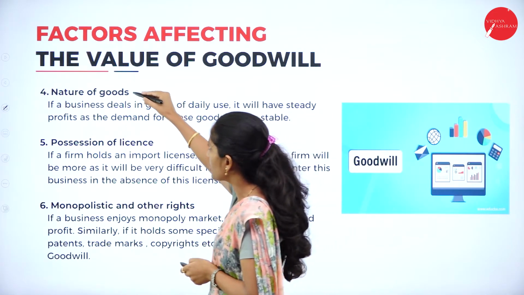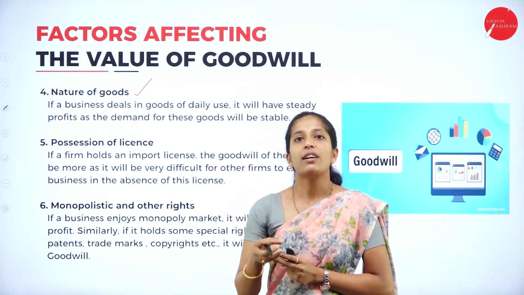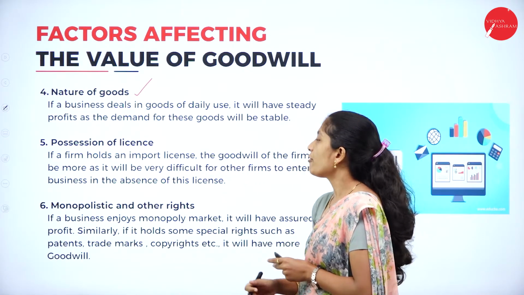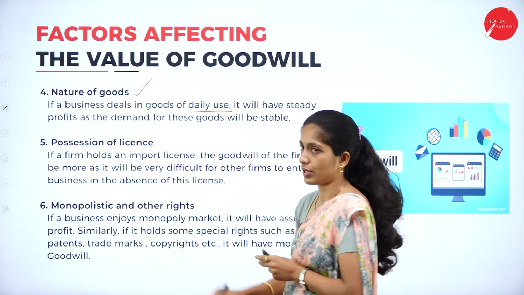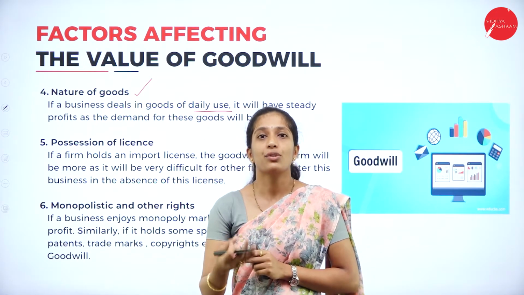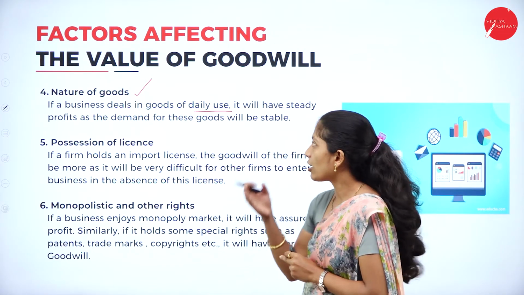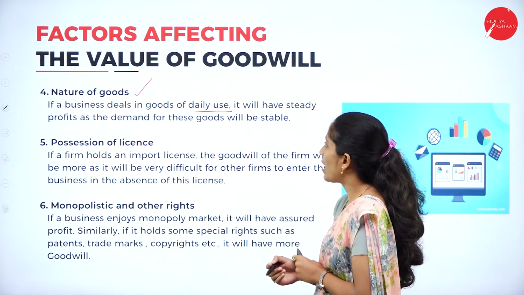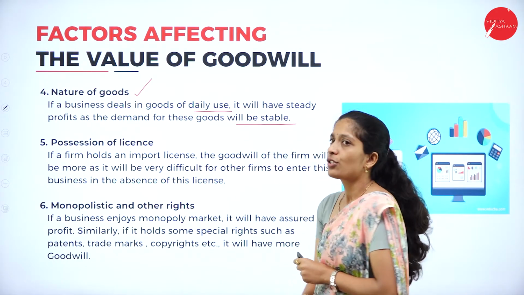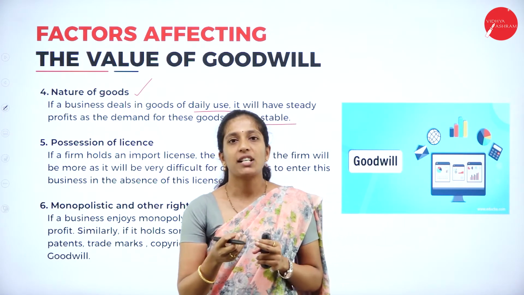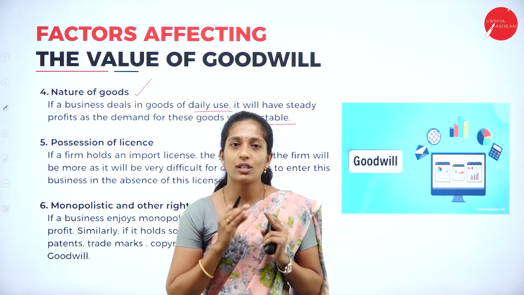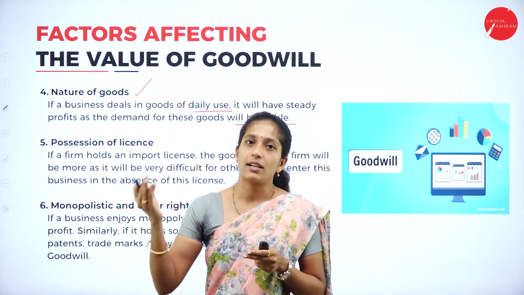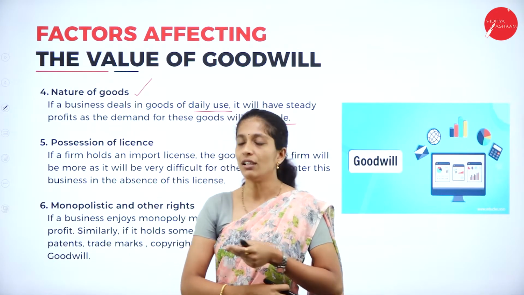Next, nature of goods. So what type of goods they are actually producing. It also depends on the value of goodwill. If a business deals in goods of daily use, necessary goods which customers use on a daily basis, it also leads to an increase in the goodwill of the firm. It will have a steady profit as the demand for the goods will be stable. So when the organization is producing daily use goods, of course there will be more demand for those products. It leads to an increase in profit, and thereby it will lead to an increase in the goodwill of the firm.